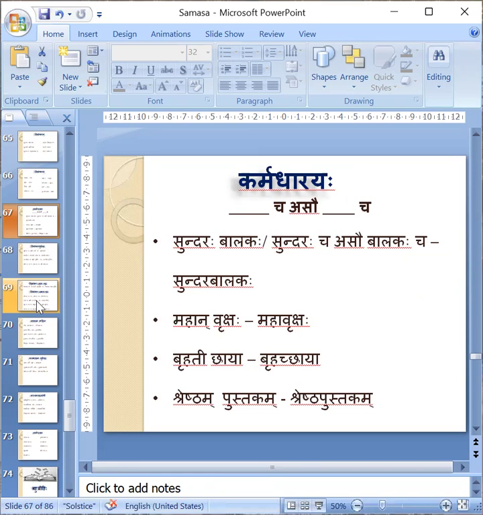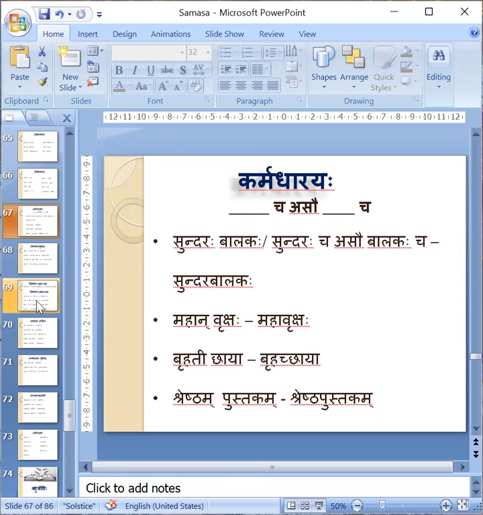Sundaraha Balakaha is a common sentence. To make it Vigraha Vakya, to show that there is a Samasa, I have to add cha and asau: Sundaraha cha asau balakaha cha.